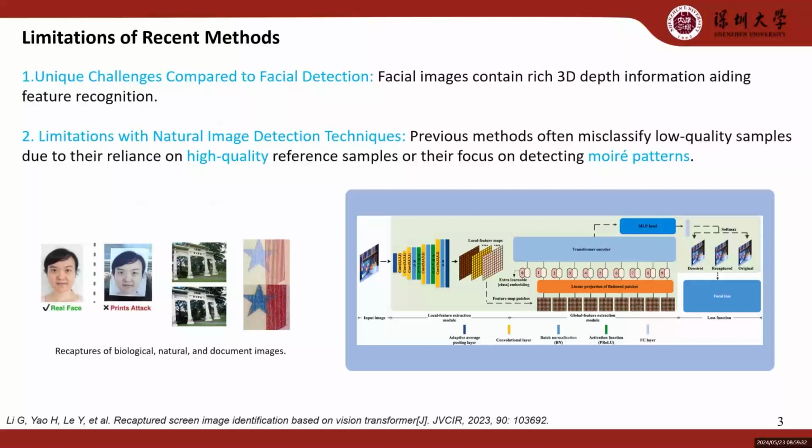Additionally, many detection techniques for natural images, such as those detecting LCD screen recaptures, focus on analyzing global image features like moiré patterns. These techniques are less effective for document images because recaptured documents often undergo compression and resizing when shared via social networks, weakening these global features.